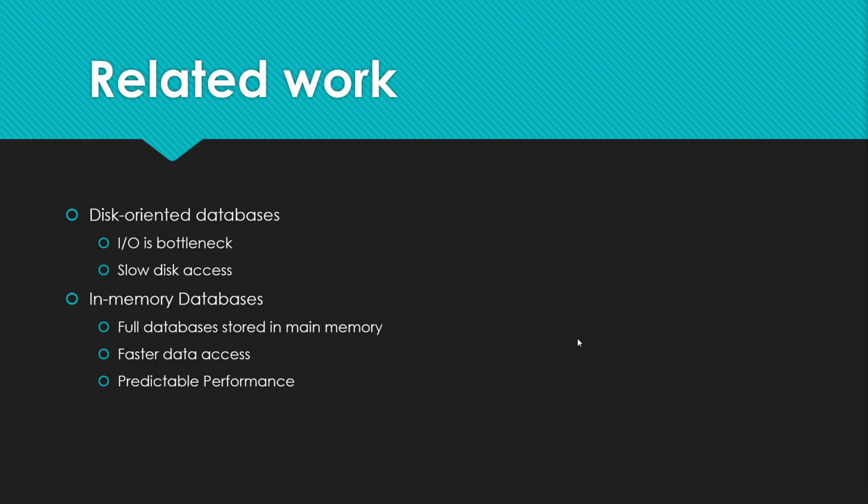Disk-oriented databases depend on disk as the main storage, and they have been dominant for decades. However, the I/O latency is a bottleneck for these systems because of the extremely slow disk access. Given the availability of high-capacity main memories such as DRAM, now in-memory database systems have emerged, where the entire database can fit in main memory, which of course provides faster access to data and more predictable performance.